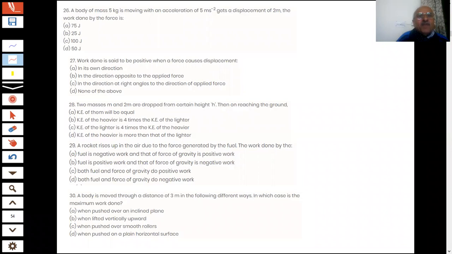A body of mass 5 kg is moving with an acceleration of 5 meter per second square, and gets a displacement of 2 meter.